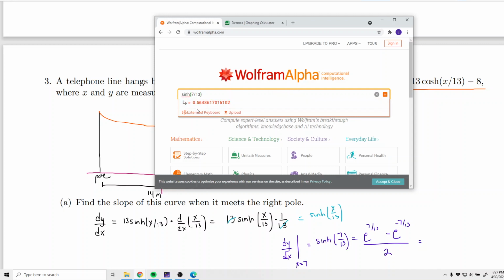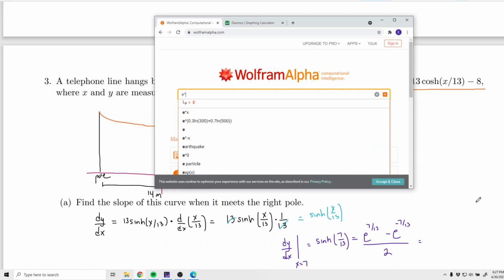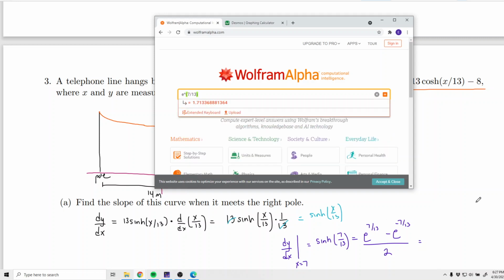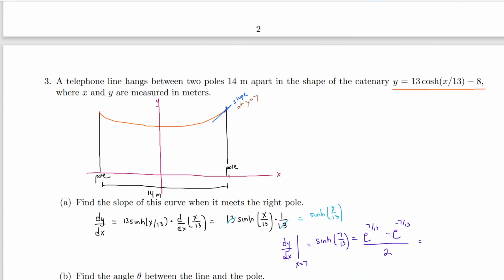So it should be 0.56486. Let's make sure by actually typing this in. E raised to the 7 divided by 13 minus e raised to the negative 7 divided by 13. I didn't start a parenthesis, so let me go ahead and do that. And then divide that by 2. Yeah, that's exactly what we had. So hyperbolic sine of 7 over 13 is 0.56486, and that is our answer. That is the slope at this point.